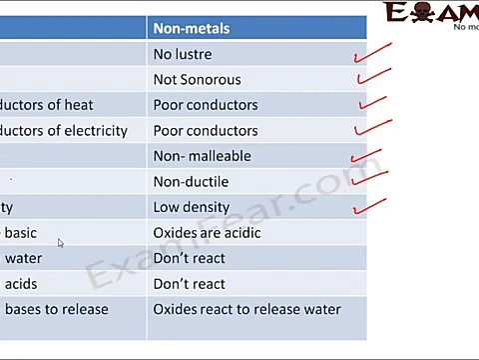Metal oxides are basic. So the oxides of metals, for example magnesium oxide or iron oxide, are all basic in nature. But the oxides of non-metals are acidic, like carbon dioxide and sulfur dioxide. They all combine with water to form sulfurous acid, carbonic acid, etc. Metals react with water, they react with acids. Non-metals do not react with any of them. Metals react with bases to release hydrogen, but non-metals directly do not react with bases, but their oxides react with bases to release water. So these are some of the distinctions between metal and non-metal properties.